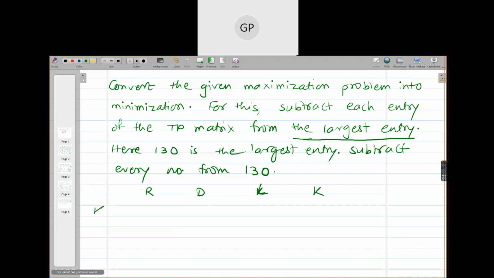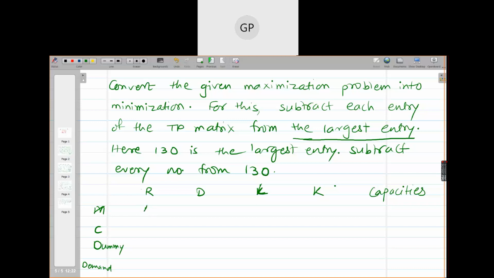Okay, then this is Mumbai. This is Calcutta. This is dummy source. This is demand. Okay, can you tell me the new matrix now? 130 minus 90.